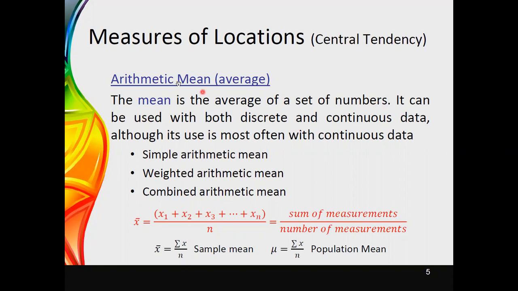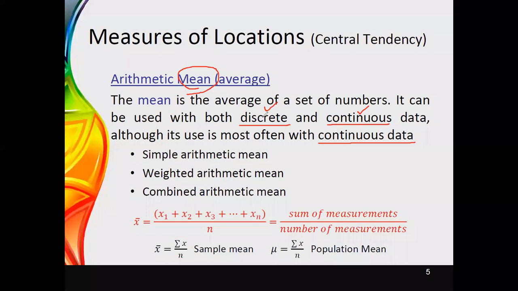The next thing I have to tell you is that the arithmetic mean can be used with both discrete data as well as continuous data. We have already learned about these cases in the previous sessions: what is discrete type of data and what is continuous type of data. The mean can be applied for discrete as well as continuous type data. But most of the time we use this for continuous data, though in some situations it is quite okay to use it with discrete type of data.